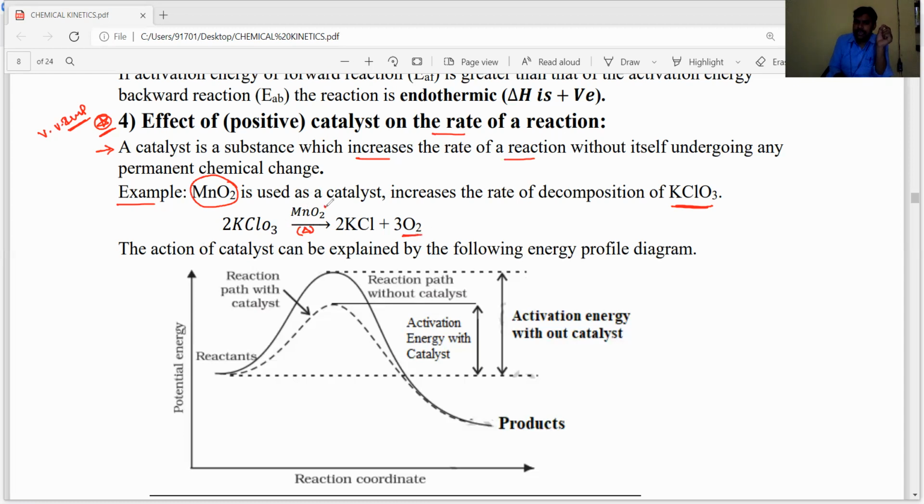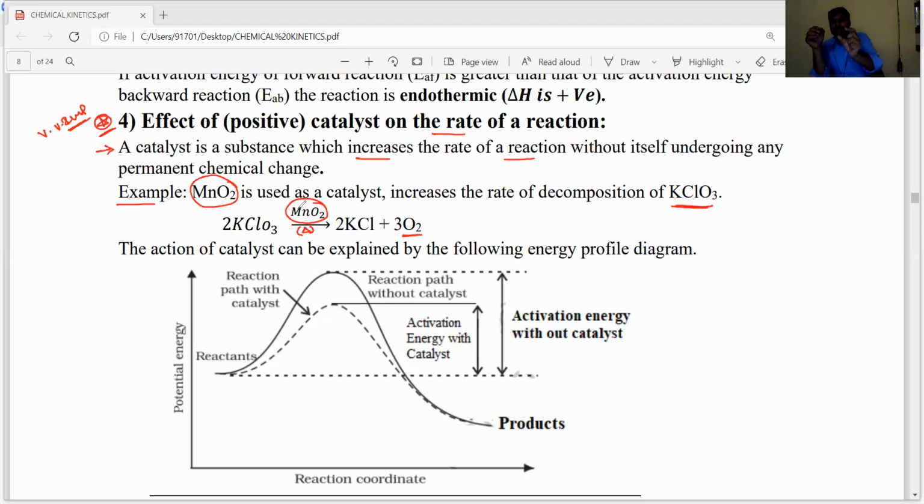The catalyst is MnO2. Types of catalyst, importance of catalyst, and characteristics of catalyst, all will be discussed in surface chemistry. Catalysis reactions, types of catalysis reactions, and characteristics of catalyst are all present in that chapter, students, where we will again discuss catalysts in detail. For every chemical reaction, a specific catalyst is required.